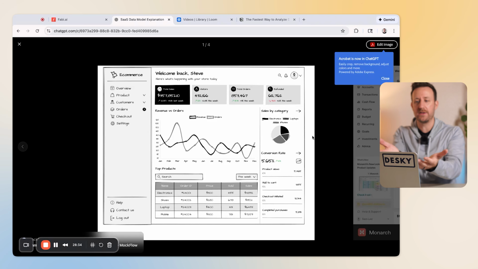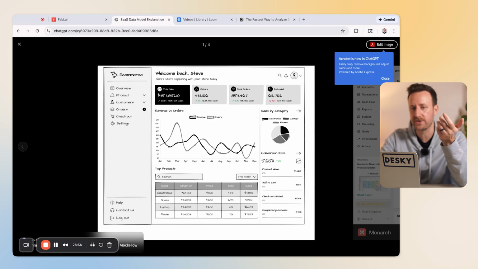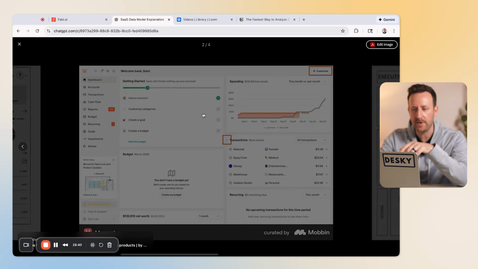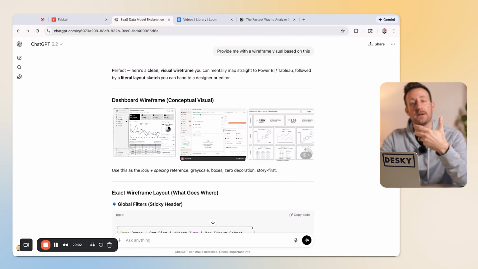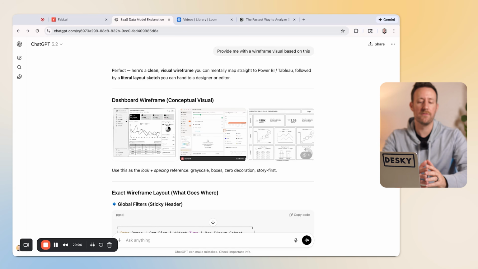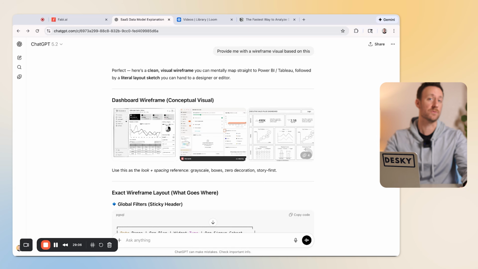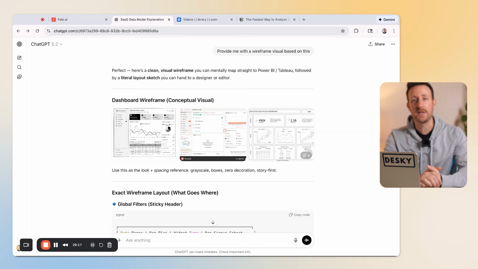And while you wouldn't want to use this obviously for an actual dashboard, it is cool to see the style that it went with. And it gave us a few options here. So again, it's not perfect, but it gives us a place to start if we're not sure how to orient the actual dashboard. So now the execution step is complete.